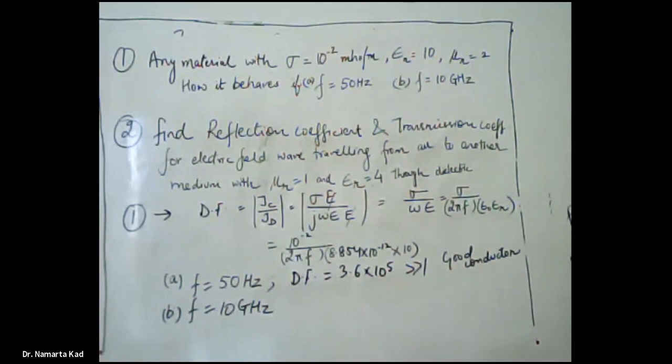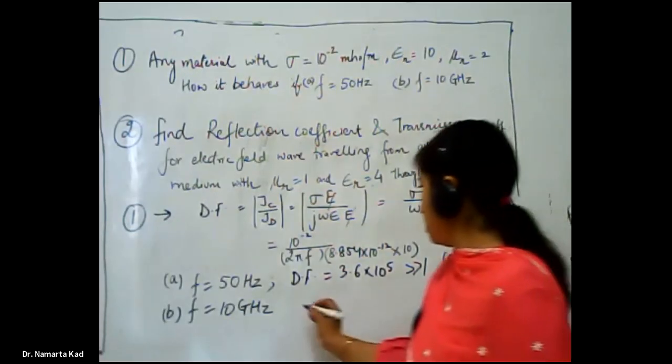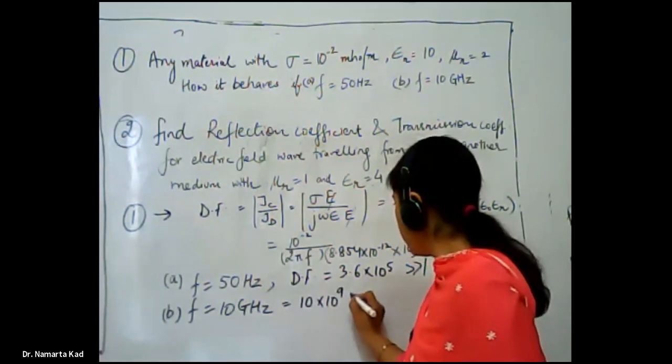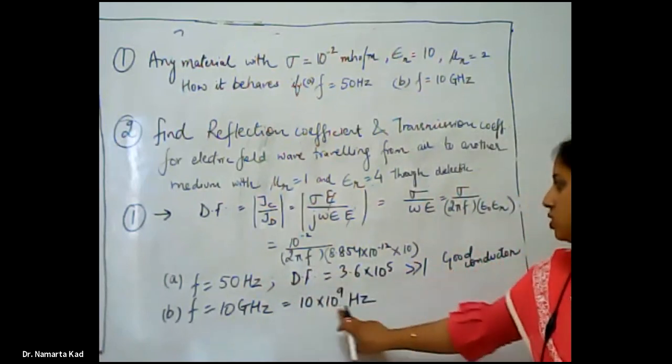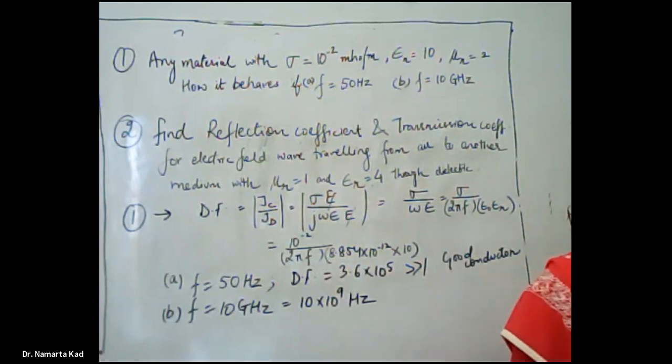I think it is 10 raised to power 9 gigahertz. So this one is 10 into 10 raised to power 9 hertz. Now put down the value of frequency as 10 into 10 raised to power 9 and solve for the dissipation factor again and check how the material behaves at this frequency.